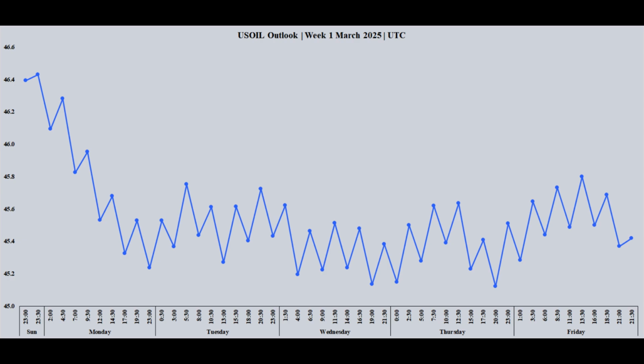Keep a close watch on manufacturing PMI data from major economies and overall global growth indicators released early in the week. Stronger than expected global economic data, especially from major consumers, can signal increased demand for oil and typically provide upward pressure on UsOil prices at the beginning of the week. Conversely, weaker global growth figures may dampen demand expectations and could lead to early week downward pressure on UsOil. Pay attention to timing. These early week releases can set the tone.